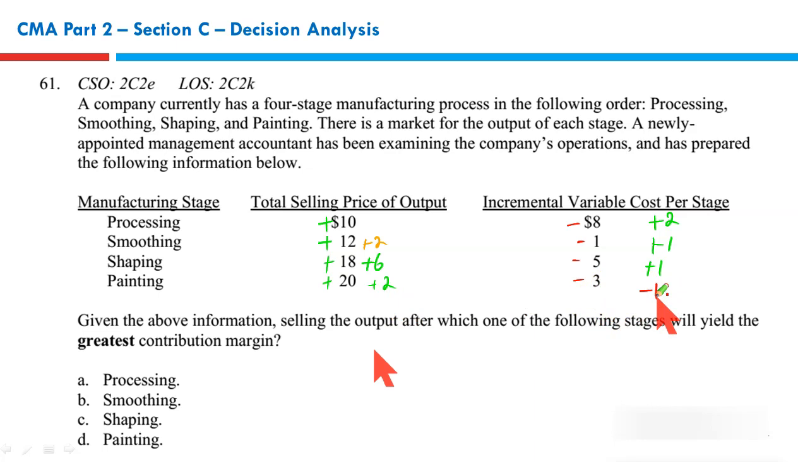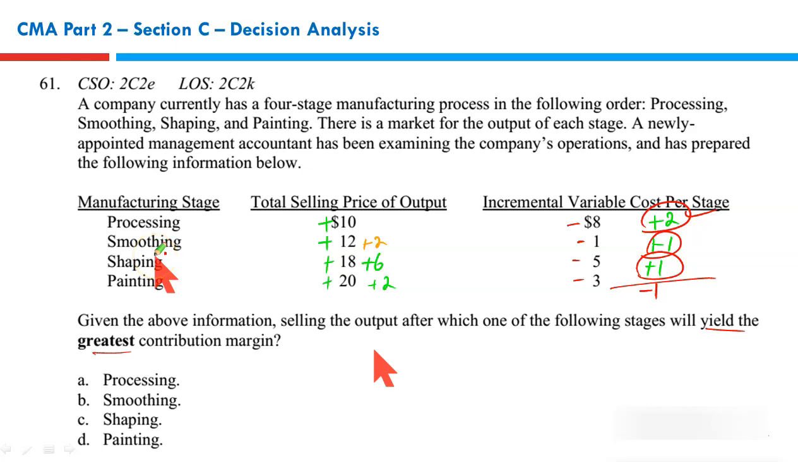So it means if you process, you get $2 per unit extra. If you go for smoothing stage, you still get $1 extra. At shaping stage, you still get $1 extra. But don't go for painting, because at this stage, you will lose. So you won't say select processing because here you get plus 2. No. We need to see the overall total contribution, not a particular staged contribution.